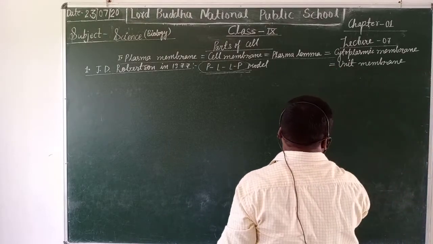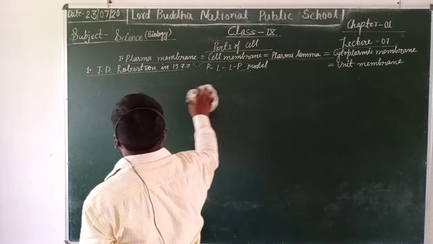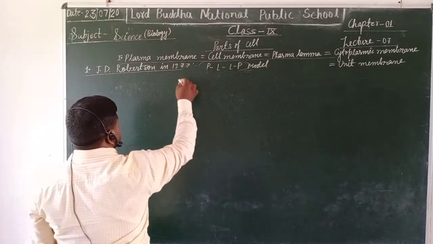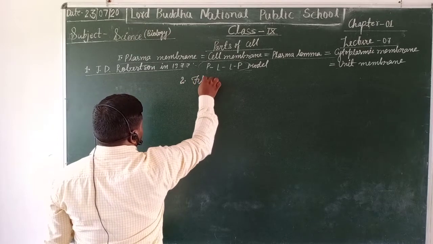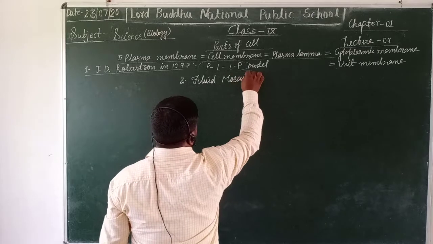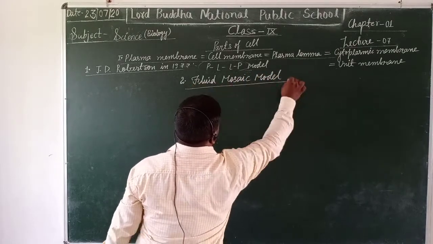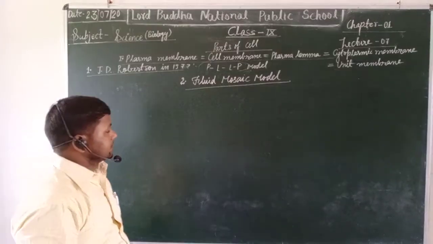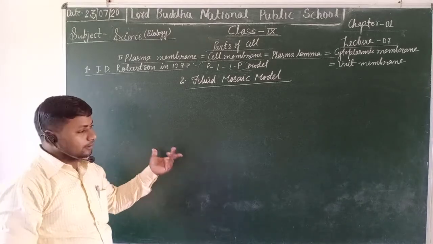The Singer and Nicholson unit membranous model is also known as the fluid mosaic model. We will discuss the Singer and Nicholson fluid mosaic model in our next lecture.